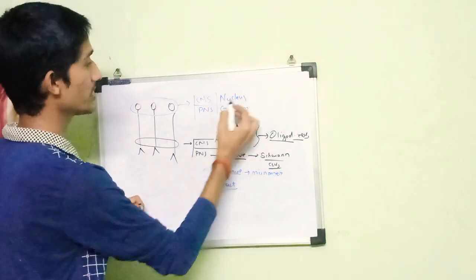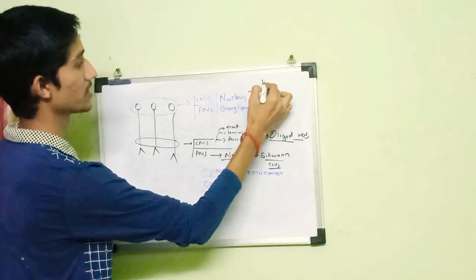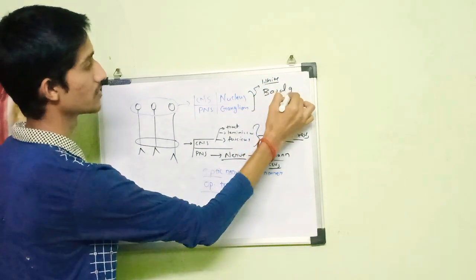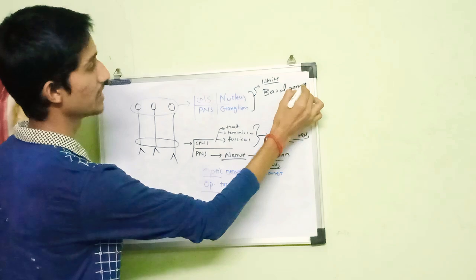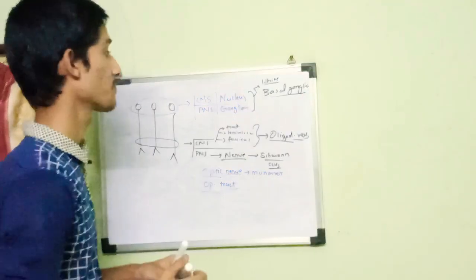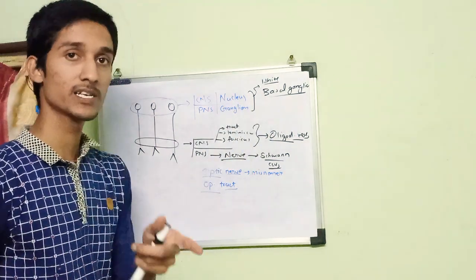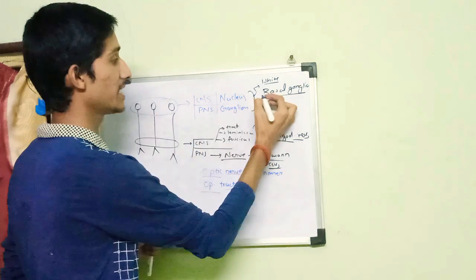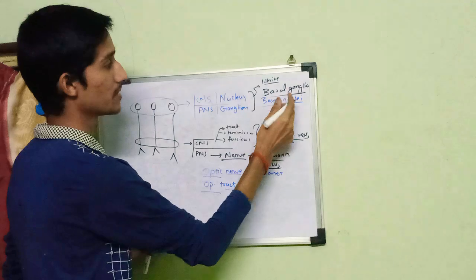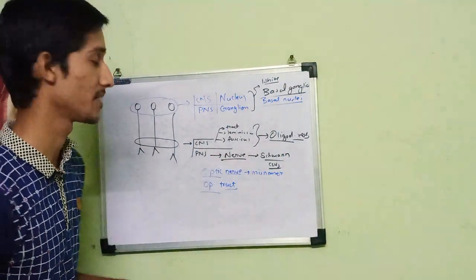Similarly, we also have one misnomer in the white matter, the basal ganglia. Basal ganglia is actually present within the cerebrum of our brain. So it should not be called basal ganglia because it is present in the brain. It is part of the central nervous system. So it is better to say basal nuclei, but it is a trend and a misnomer. We commonly call it basal ganglia.